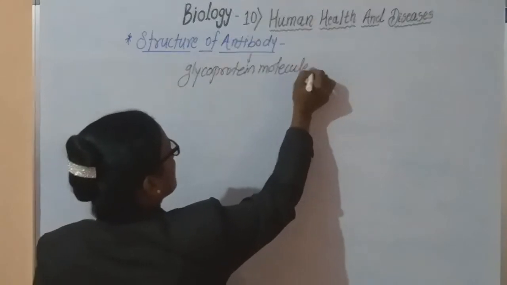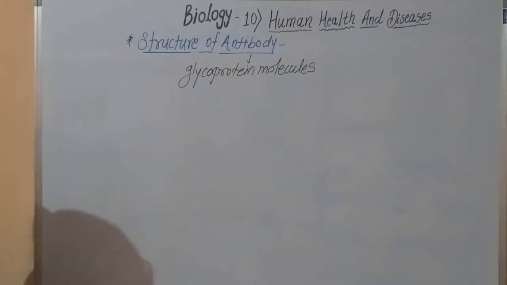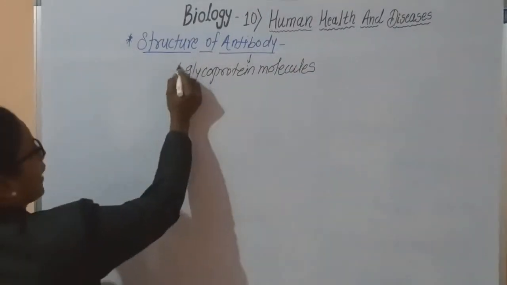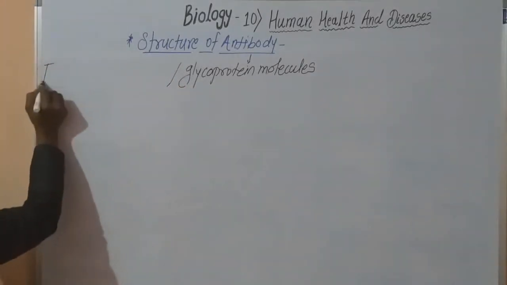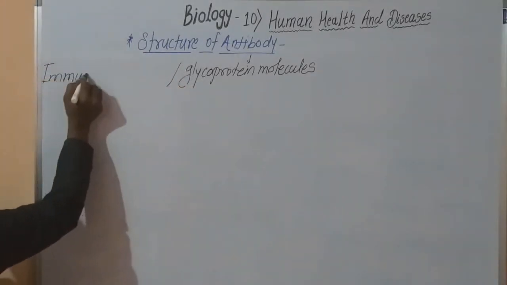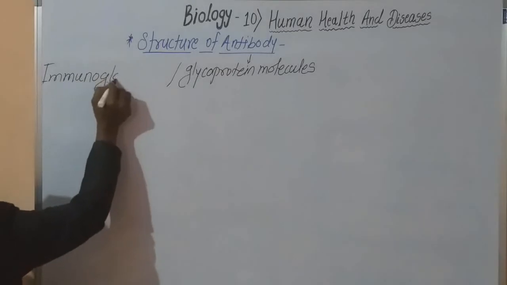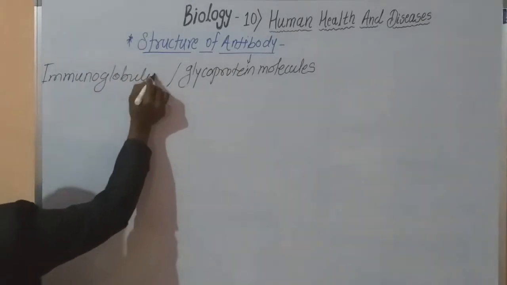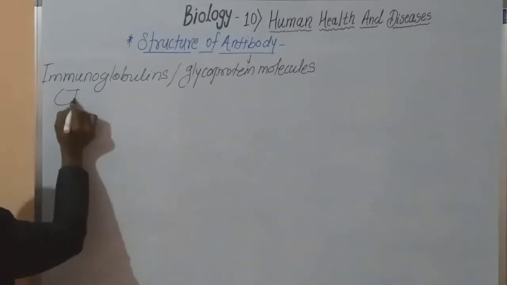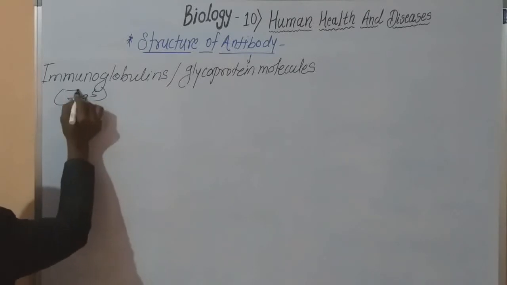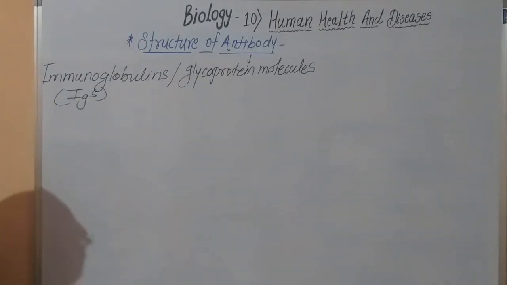What is meant by immunoglobulins? These are glycoprotein molecules.